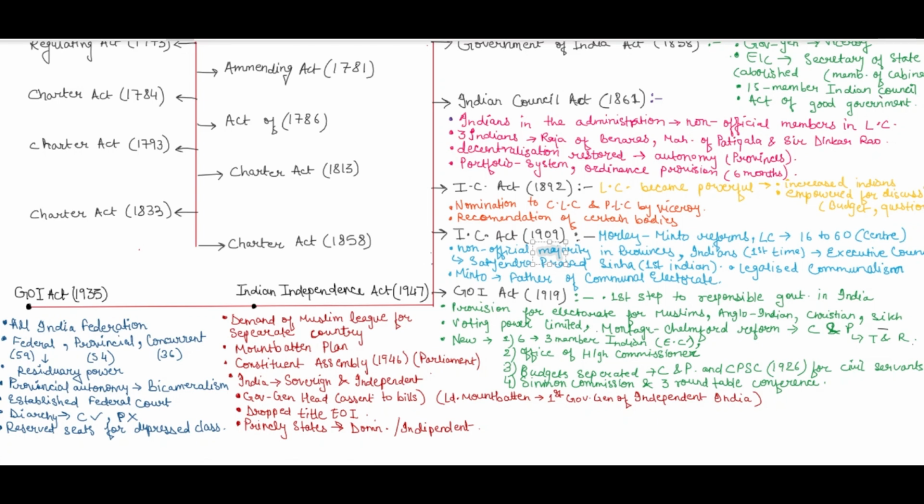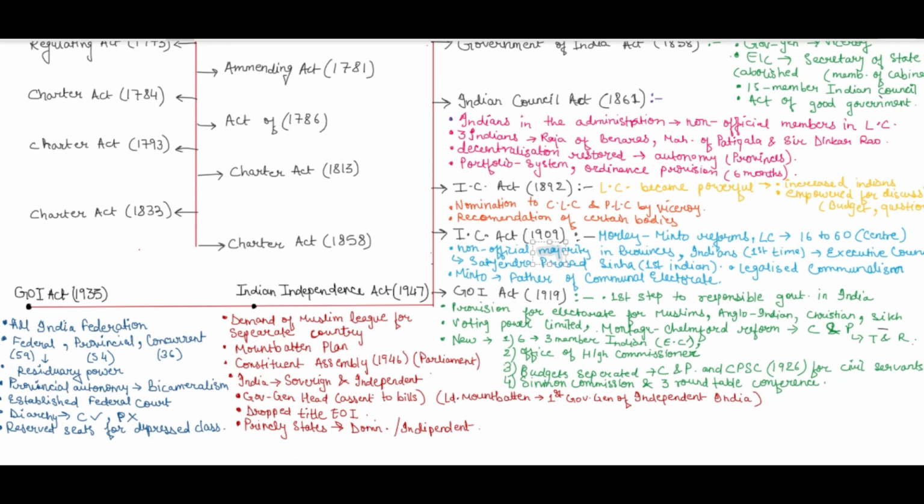constitution was made. India was now a sovereign and independent body. Governor General was head to give assent to the bills which the Constituent Assembly was making, the bills that was passed in the Constituent Assembly before the completion of the original constitution. Governor General was a nominal head of our independent India till that time, and the assent to the bill was made by the Governor General only, and Lord Mountbatten was the first Governor General of independent India.